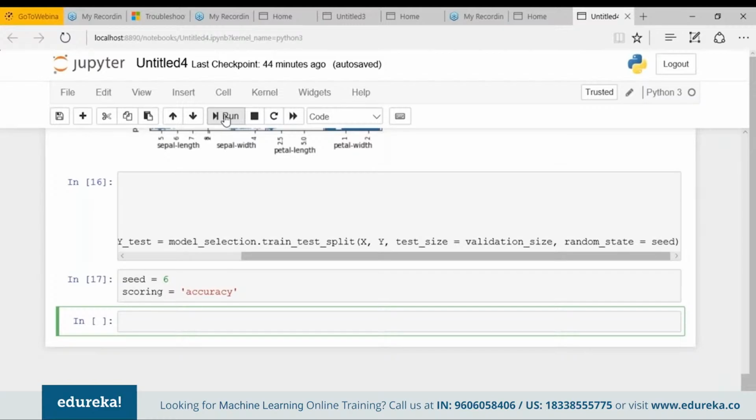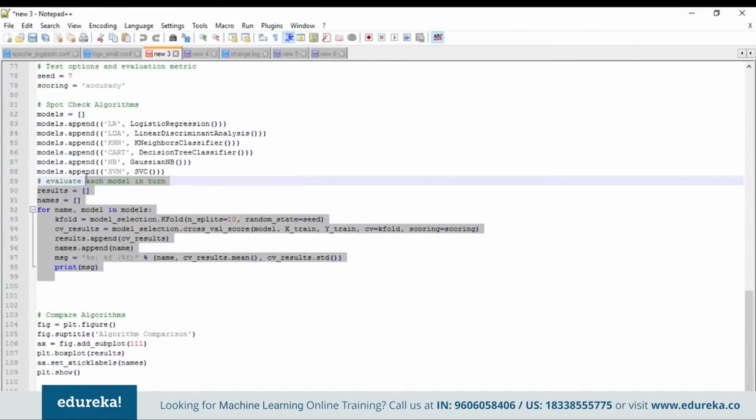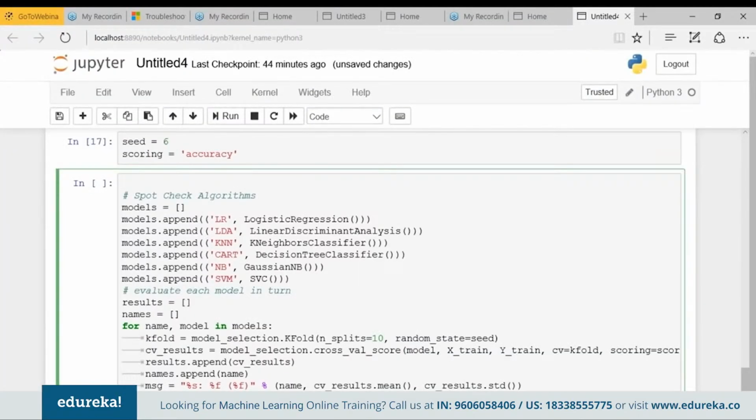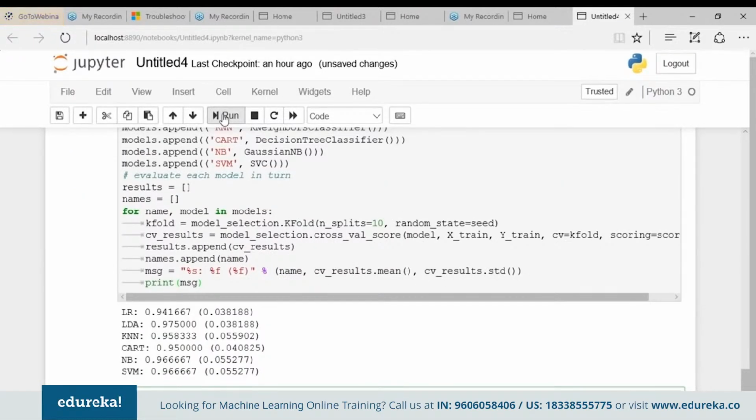Okay, so let me just copy and paste it. So what we are doing here, we are building 6 different types of model. We are building logistic regression, linear discriminant analysis, k-nearest neighbors, decision tree, Gaussian naive Bayes, and the support vector machine. Okay. Next, what we'll do, we'll evaluate each model in turn. Okay. So what is this? So we have 6 different models and an accuracy estimation for each one of them. Now we need to compare the models to each other and select the most accurate of them all.